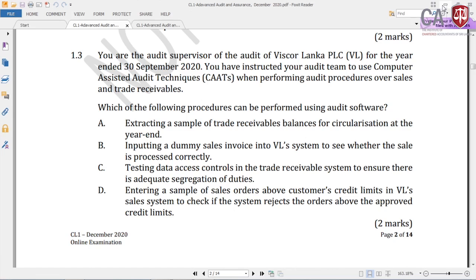So this is where I want to highlight, in a paper like Advanced Audit and Assurance, you know the theory and you have learned the theory of audit software and test data. But let's say you are memorizing, what is audit